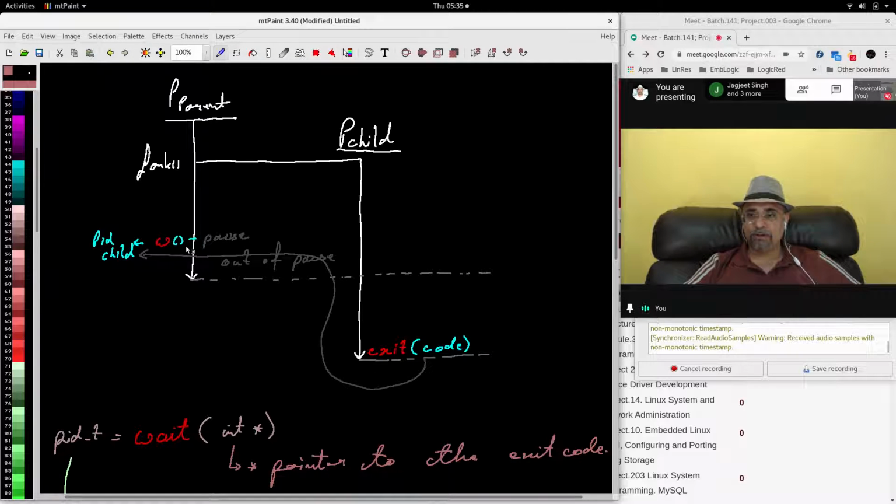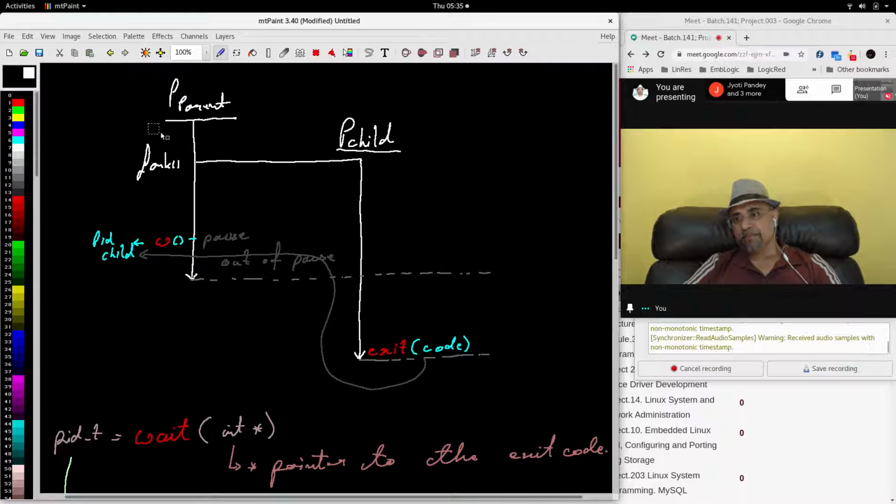Now, how does the pointer to the wait call work? The argument to the wait call is a pointer. And this pointer points to a location where the exit code of the child process is captured.